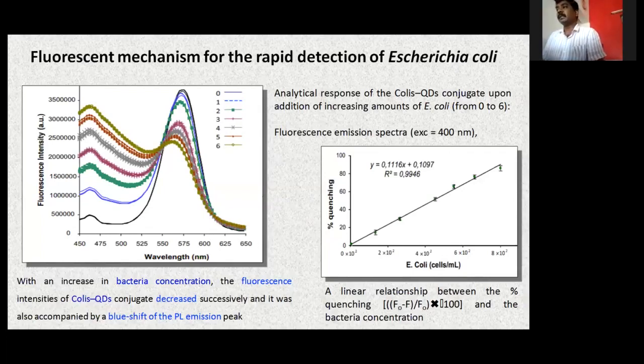The quantum dot along with this conjugate emits an emission spectrum with higher intensity at 0 bacteria, but when it encounters bacteria and the number of cells increases, the fluorescence intensity decreases.